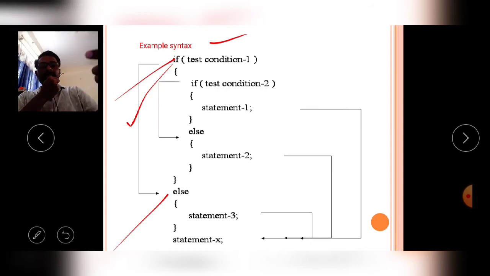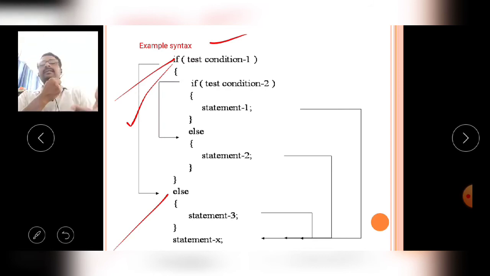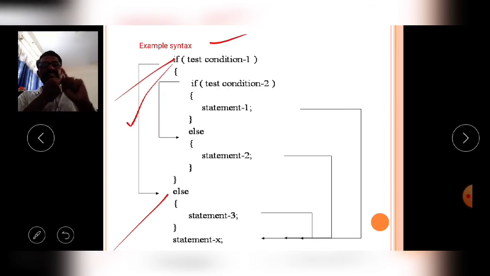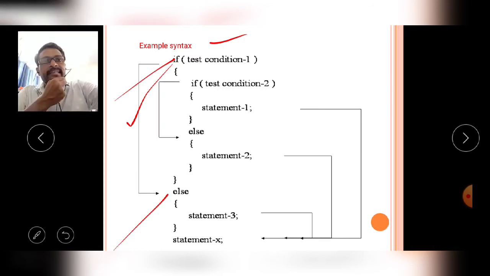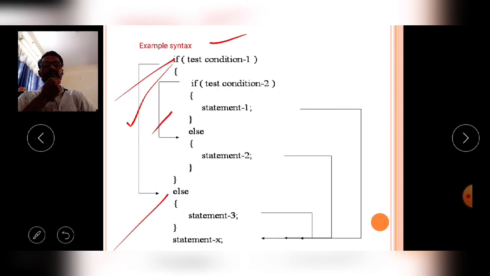That means at the top of the nested if, it contains an if else statement. The if else statement contains in the if block again one if else statement. So we say that this is called nested if.